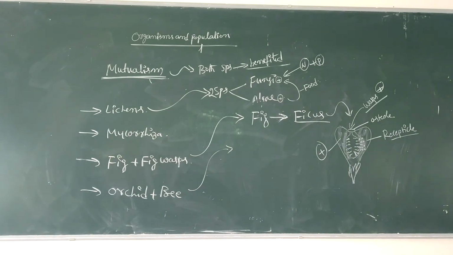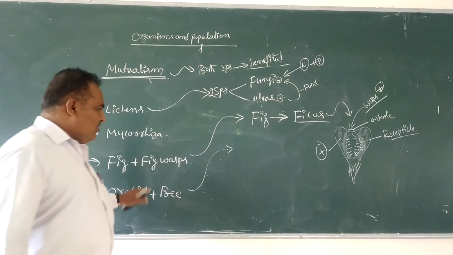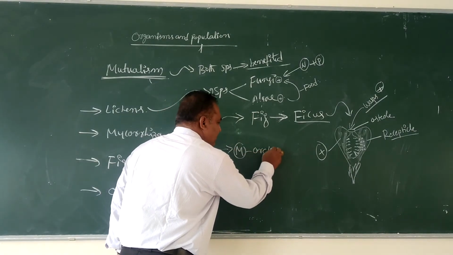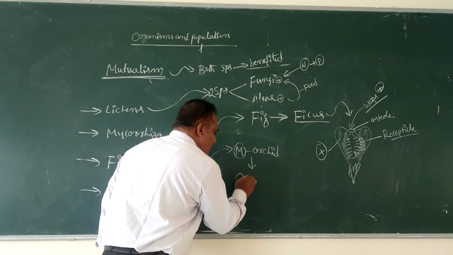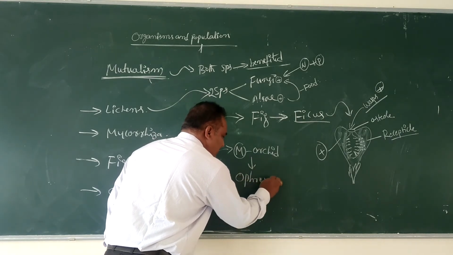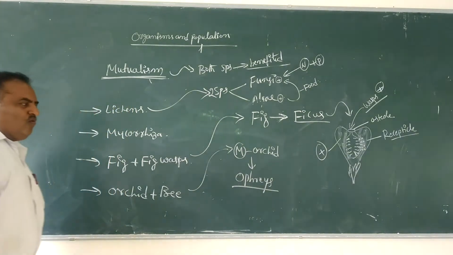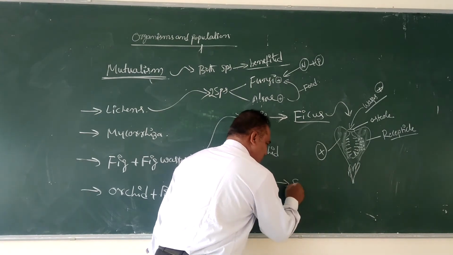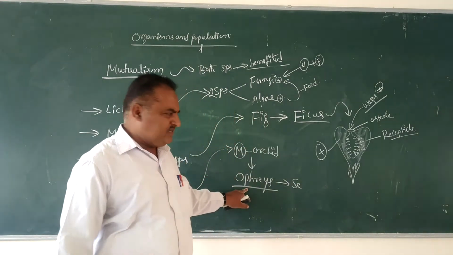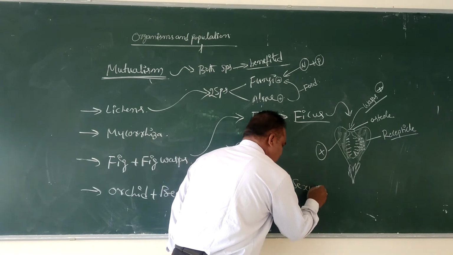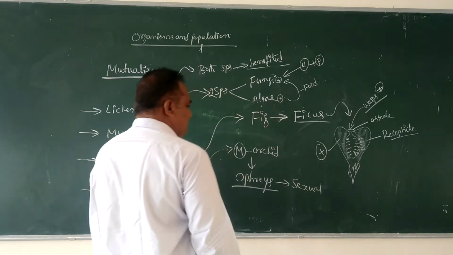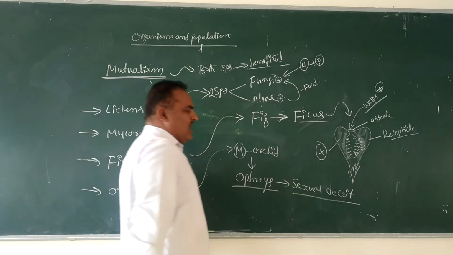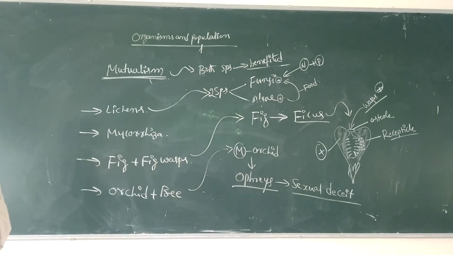And one more type of association: orchid and bee association. One of the Mediterranean orchids is called Ophrys. Here the Ophrys employs sexual deceit, or otherwise called pseudocopulation.